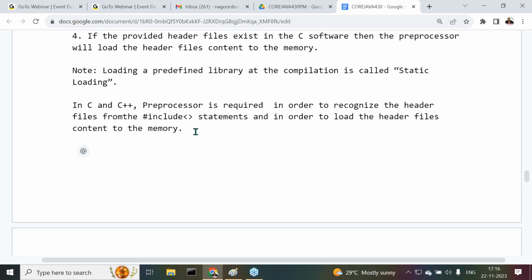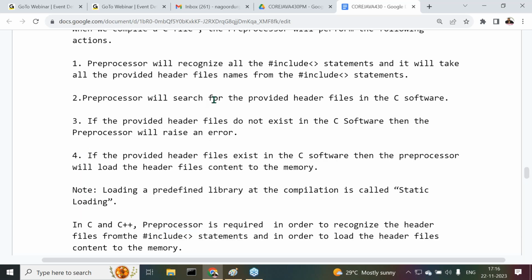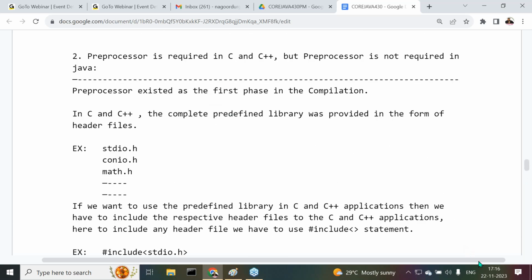Differences between Java and others. In the differences between Java and others, the first point is completed. What was the first point I completed there? C and C++ are what? Static programming languages, but Java is what? A dynamic programming language. That point is already completed. What was the second point I gave there? The preprocessor is required in C and C++, but the preprocessor is not required in Java.